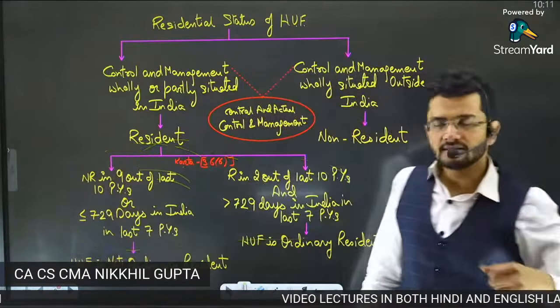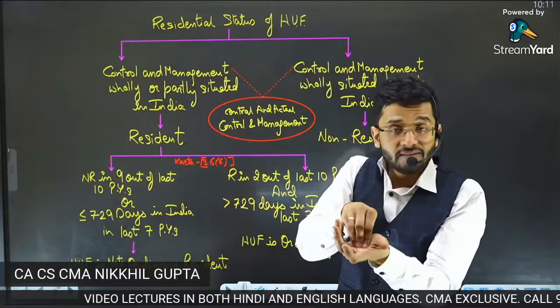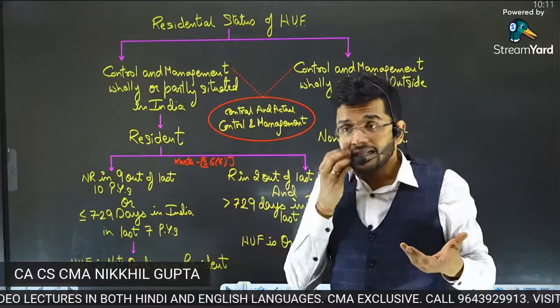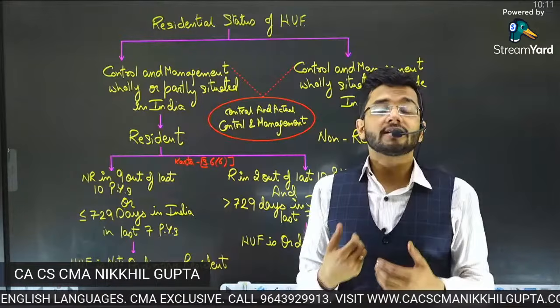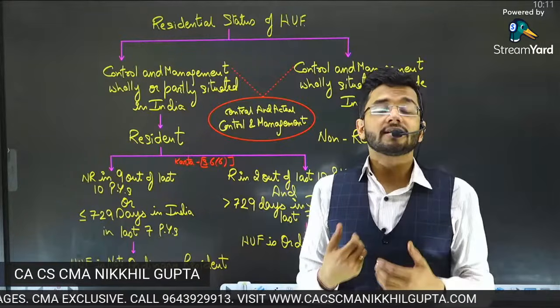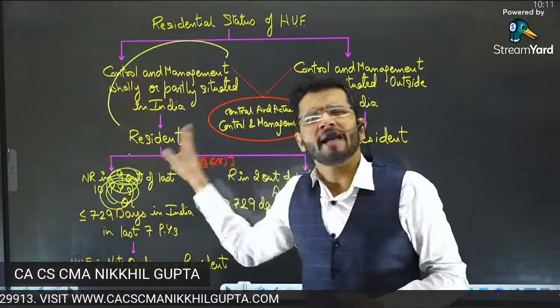Because guys, the reason is very simple. Karta's residency is relevant for HUF because the entire HUF revolves around Karta. Karta is the main person who takes decisions. So if Karta was a non-resident in 9 out of 10 previous years, how can you say that HUF's control and management was in India?